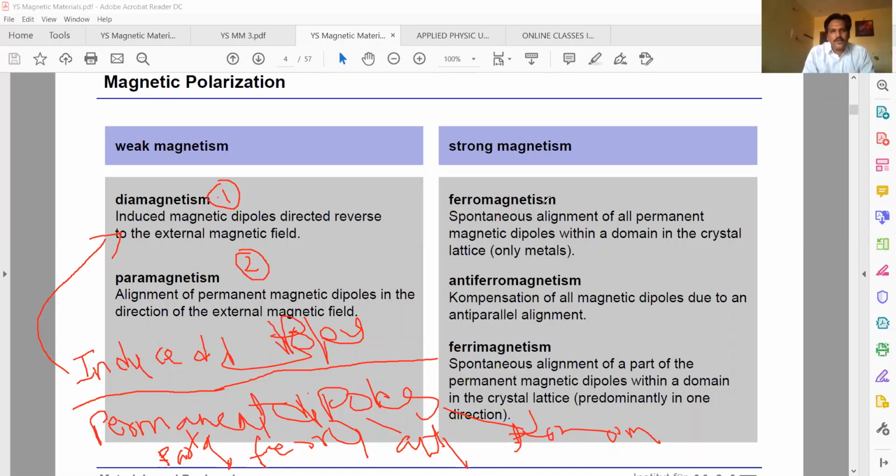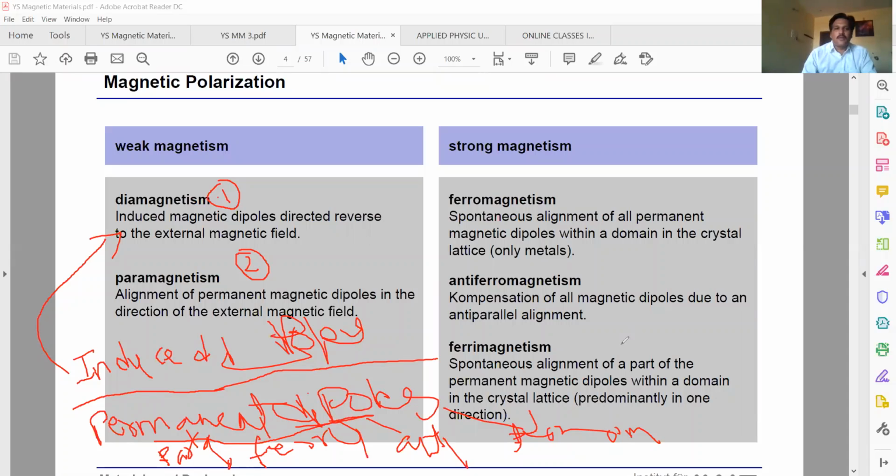So what is the difference? In all these materials there are permanent dipoles, but the magnetism is changing. Why? Because of the alignment of spins. How these permanent dipoles are aligned is important. Based upon the alignment of the spins, the magnetism comes.